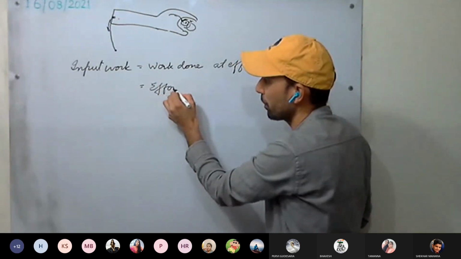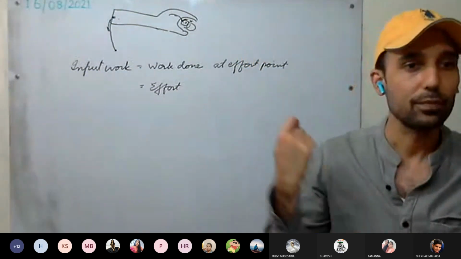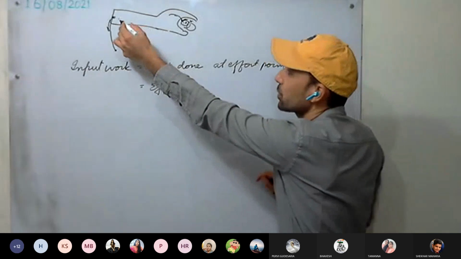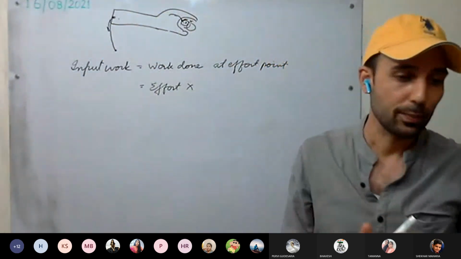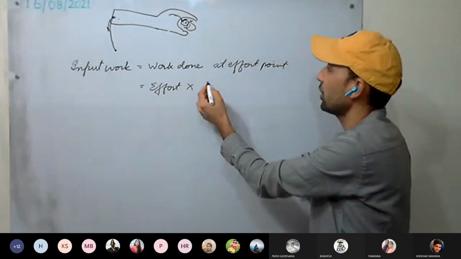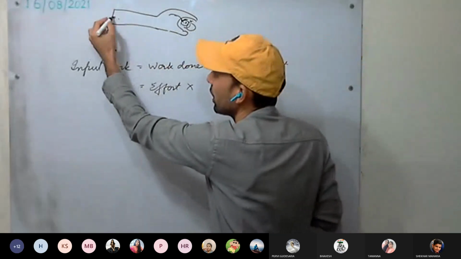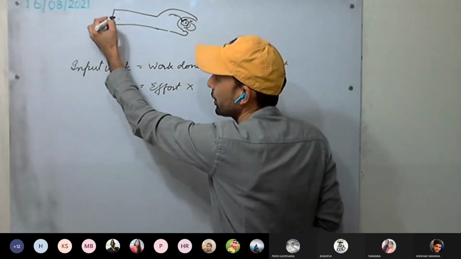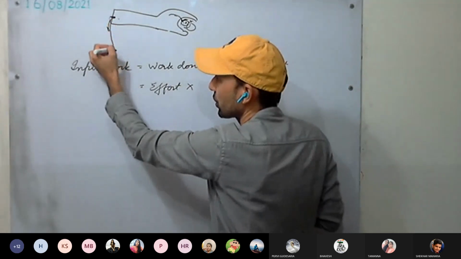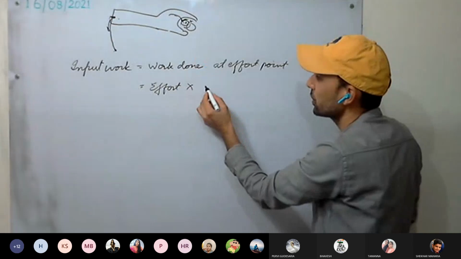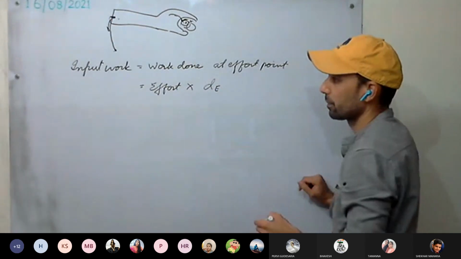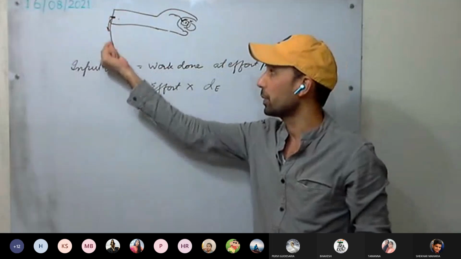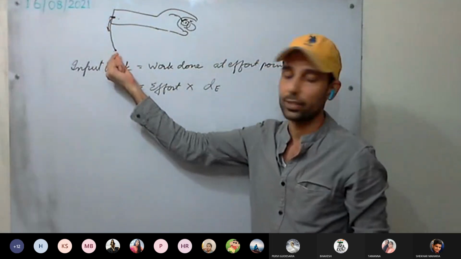Effort is nothing but the force applied, and force into distance is the work done. So it is effort into the displacement of the effort point, or the displacement of the point of application of the effort. We are applying effort here, so it is effort into DE, that is effort into the displacement of the point where the effort is being applied.